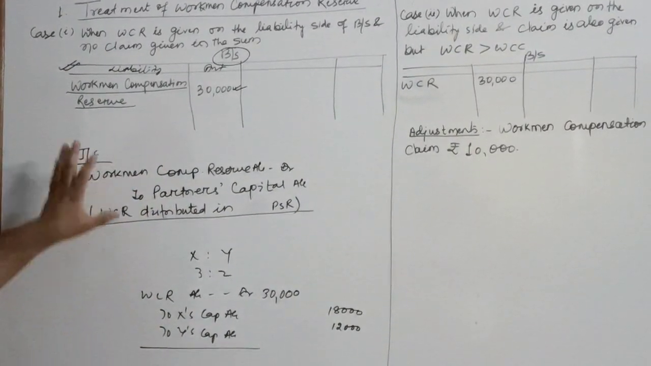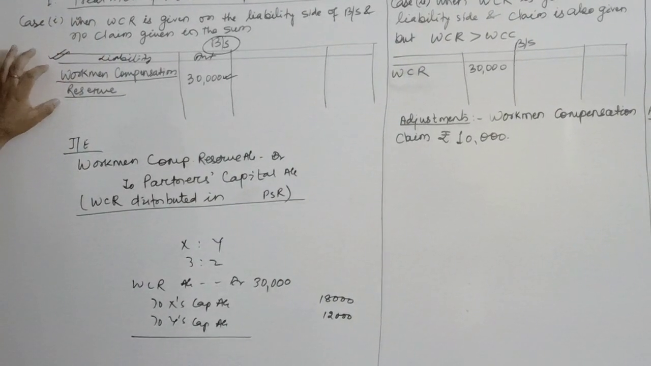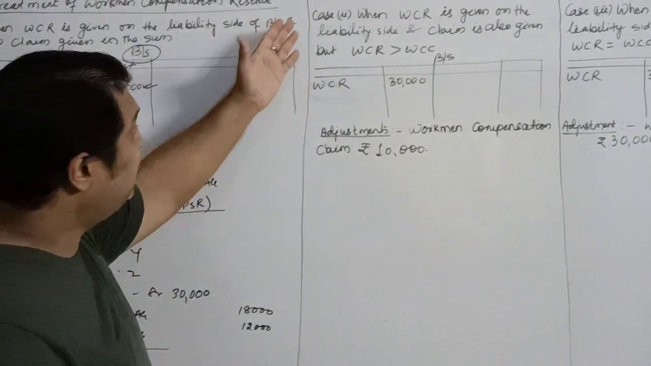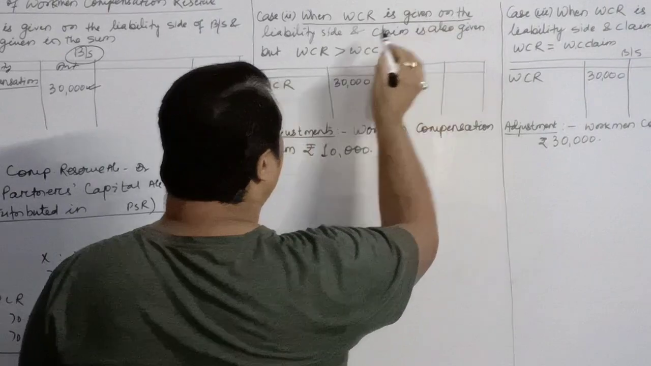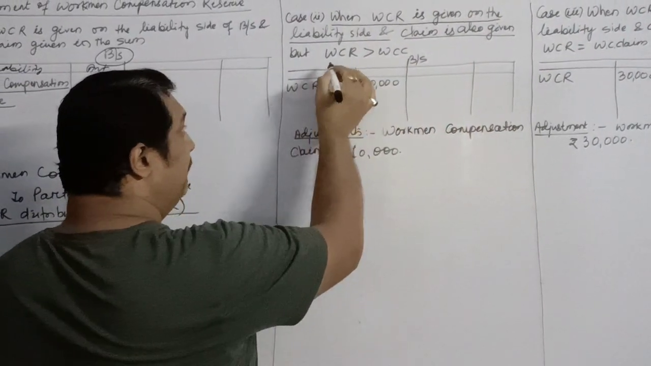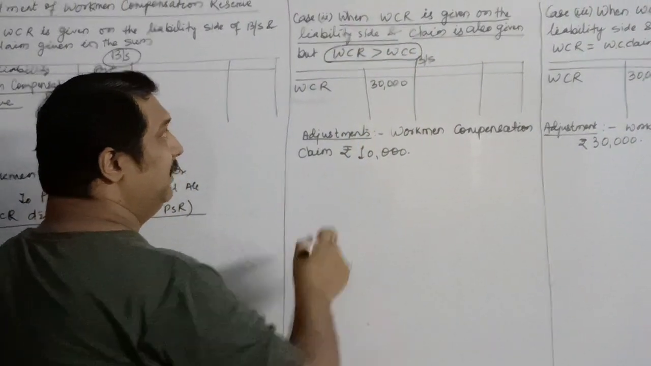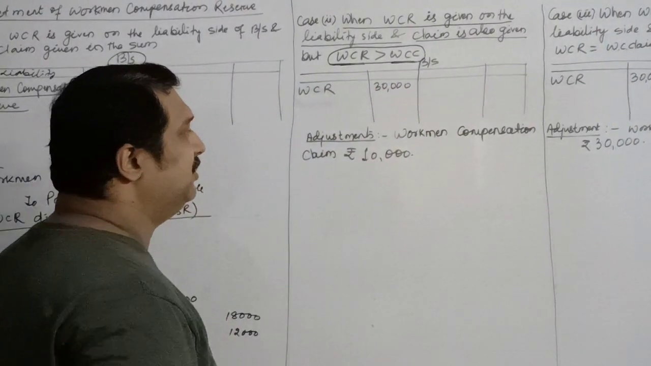So this is how we treat in case when only workmen compensation reserve is given on the liability side and there is no claim. Now let us move to case 2. When workmen compensation reserve is given on the liability side and claim is also given, but the amount of claim is less than the reserve. That means the amount of reserve is more than the workmen compensation claim.